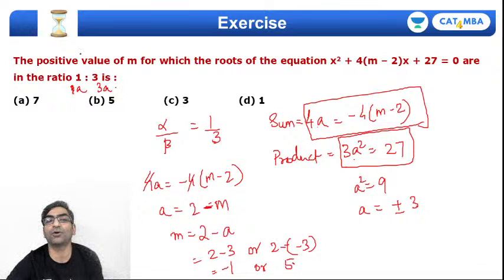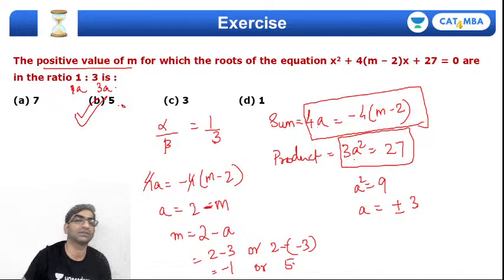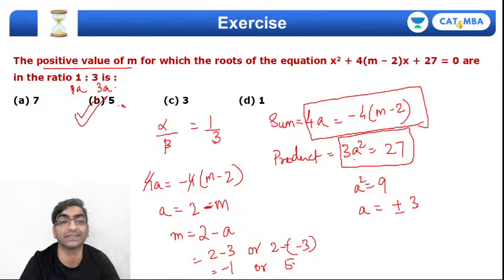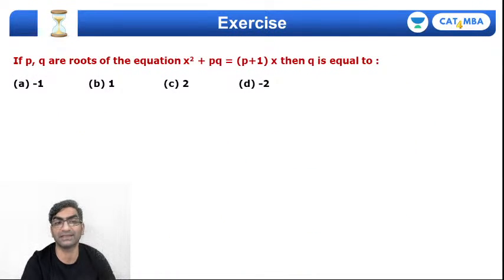So the question says the positive value of m is the one that it asks me to report. That's going to be option B. 5 would be the positive value of m that satisfies this condition. Yeah. Okay, here's another one.